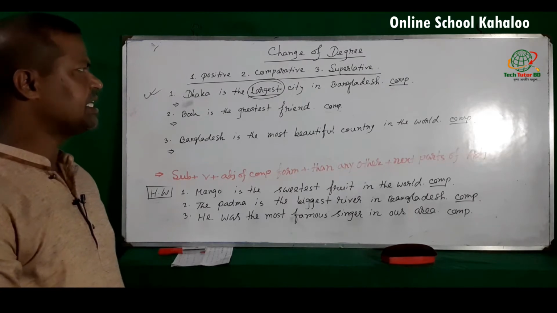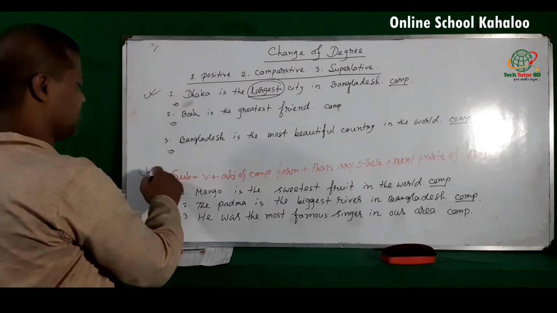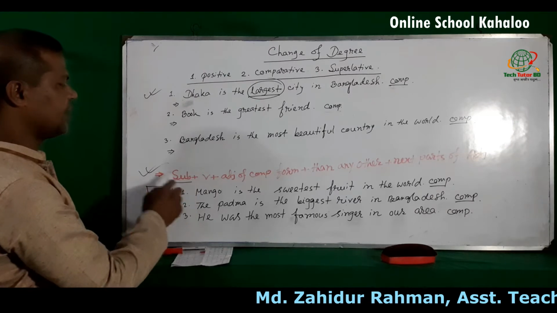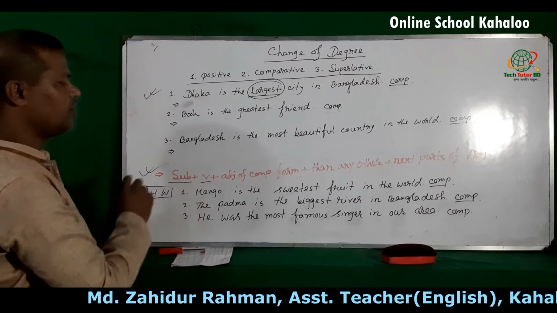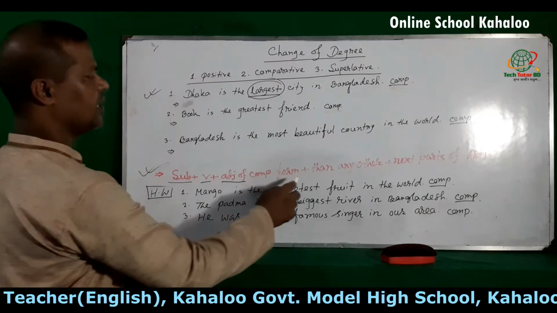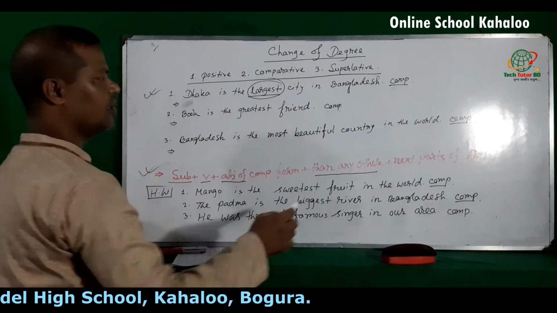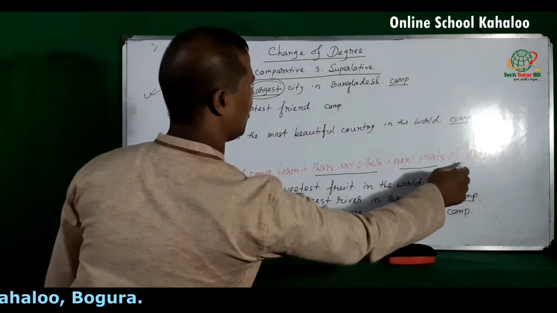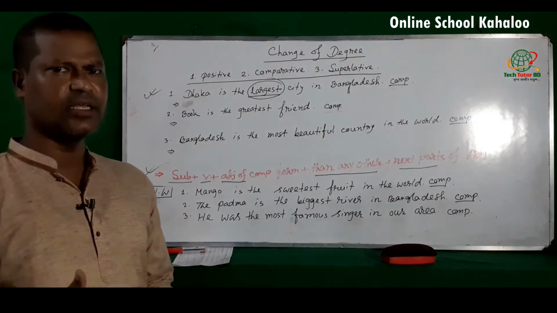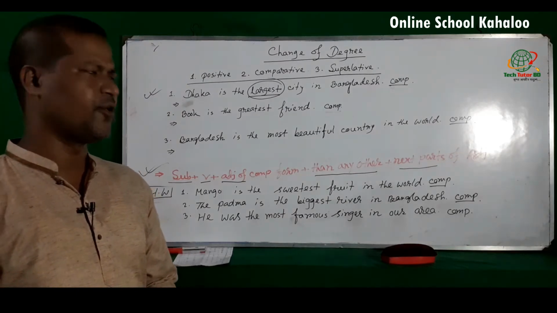To make it comparative form, we have to use this structure. Suppose at first you have to write down subject, then verb, then adjective of comparative form, then any other, plus next part of adjective. In this way we can change a superlative degree into comparative form.